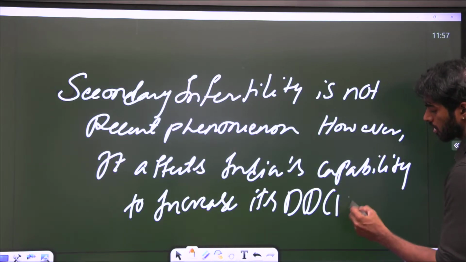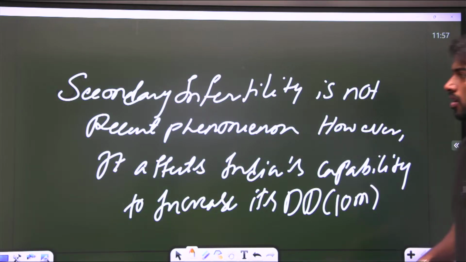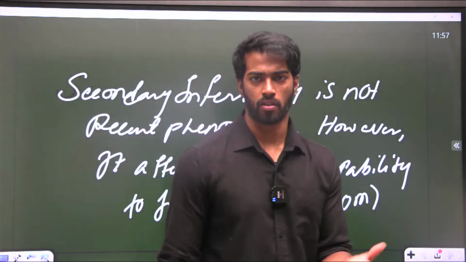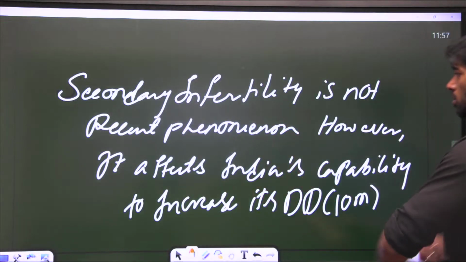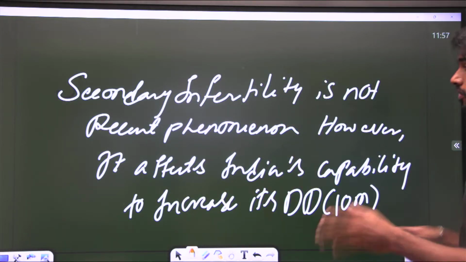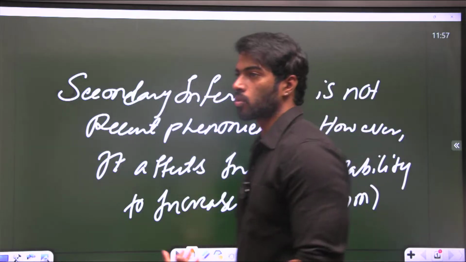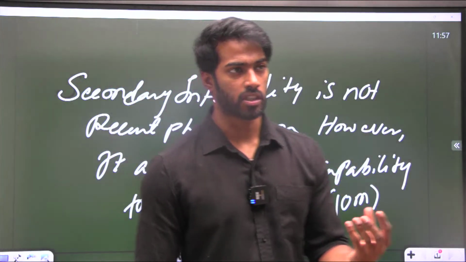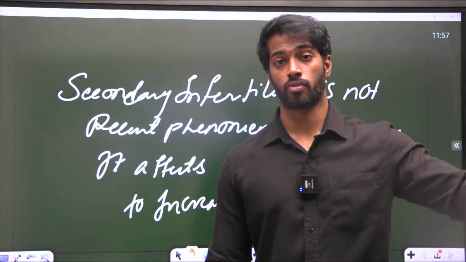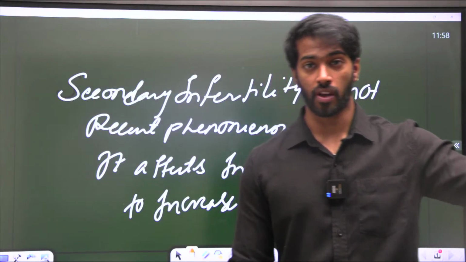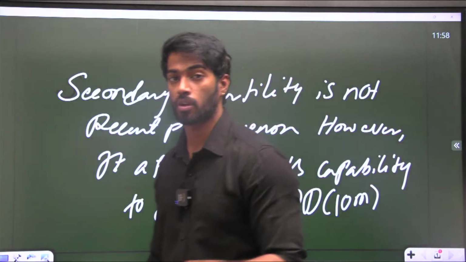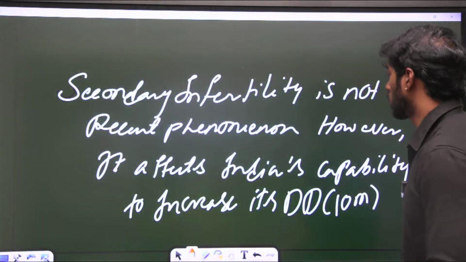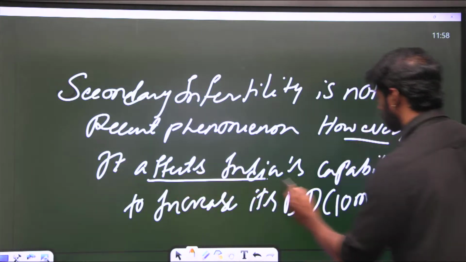You can write it as a 10-marker answer, because usually these kind of concepts come, but they are usually asked for 10 marks. So whenever these kind of questions are asked, see, it's talking about how secondary infertility is not a recent phenomenon. So in the introduction, you would show how the NFHS surveys showed that secondary infertility had risen from 16.5 in the 1990s to 28.6 in 2015-16, not making it a recent phenomenon. Okay, and then you would write about how it is affecting India's capability.